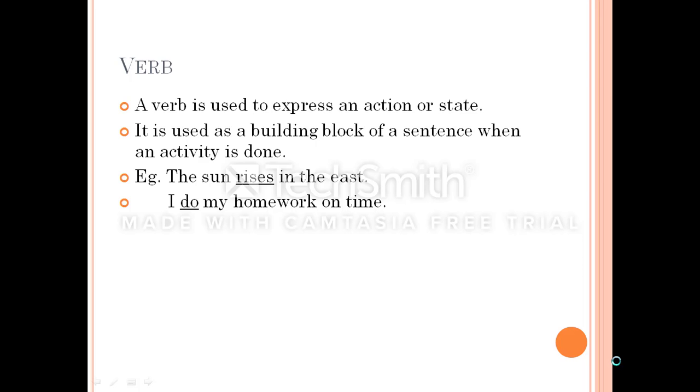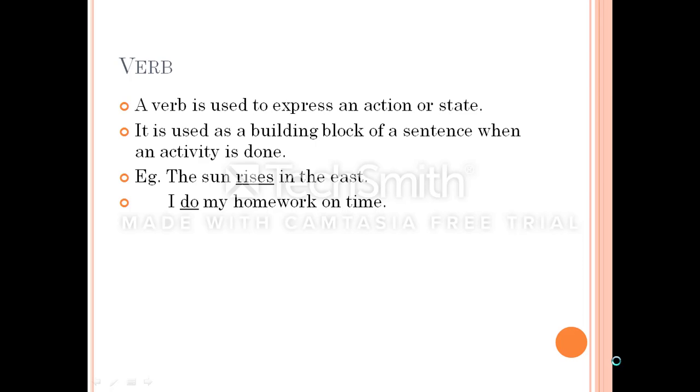Next is verb. So a verb is used to express an action or a state. It is used as a building block of a sentence when an activity is done. So whenever in English you have to describe something that is related to an action or a state or kinetic motion or something that has been done, you use verb.